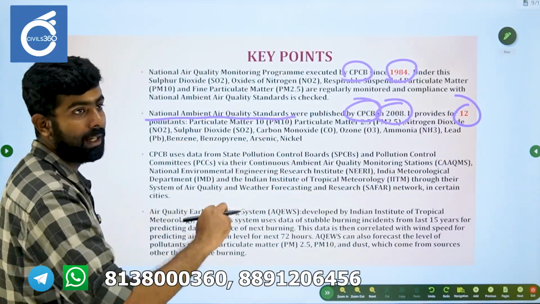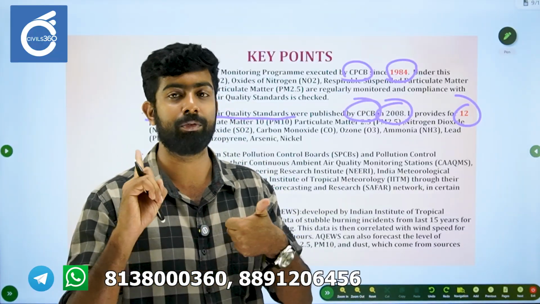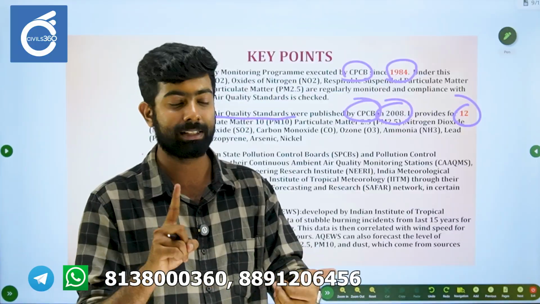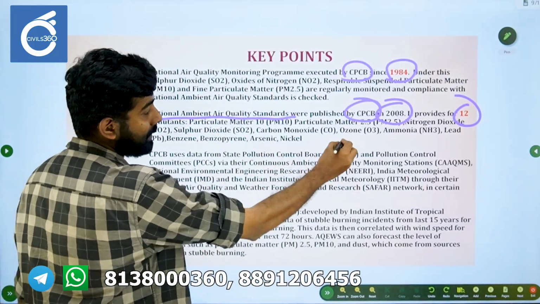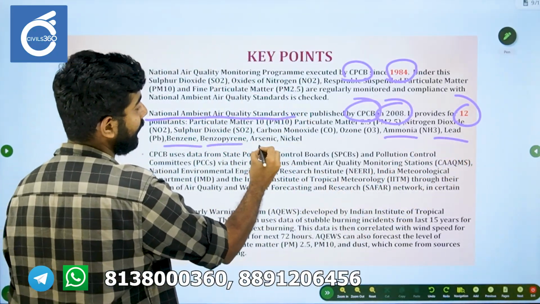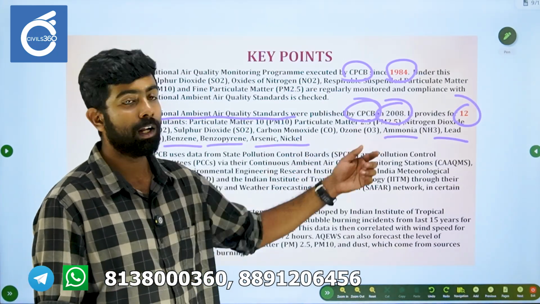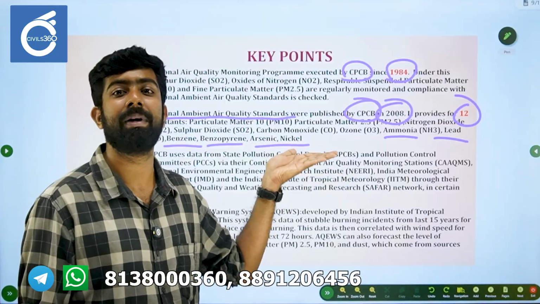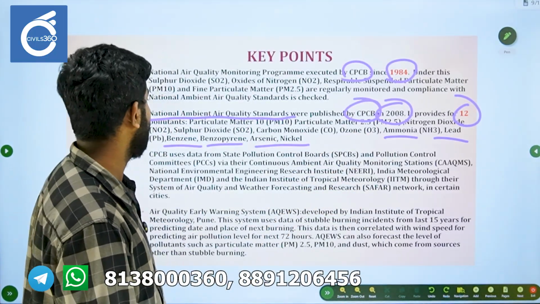It covers, like I said again, the previous 6 primary pollutants like PM 2.5, PM 10, carbon monoxide, ozone, nitrogen dioxide and sulfur dioxide. Plus you have ammonia, lead, benzene, benzopyrene, arsenic and nickel. So please remember the 12 pollutants. Remember, this is not a monitoring system. It simply sets the healthy standards for these 12 pollutants.